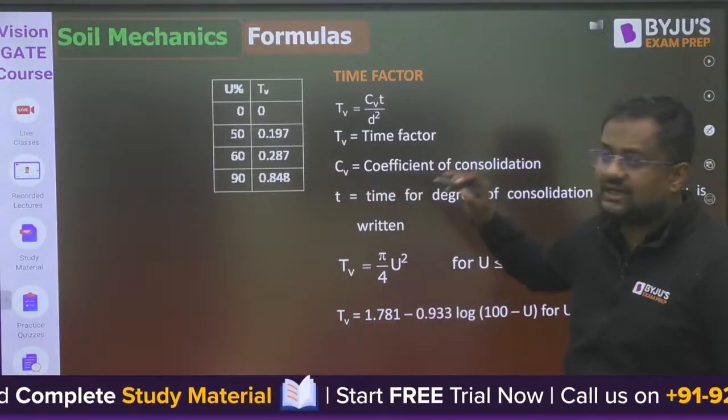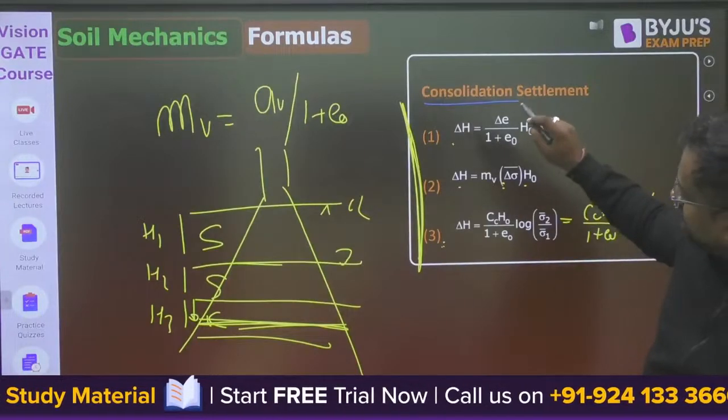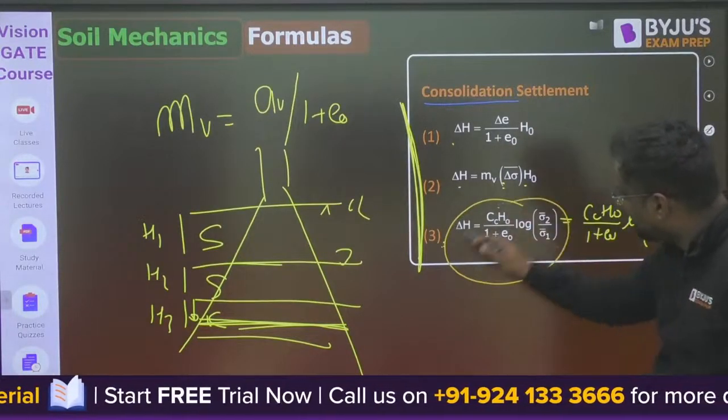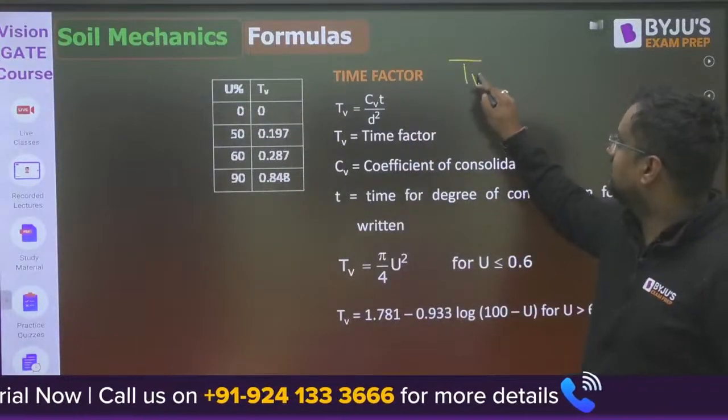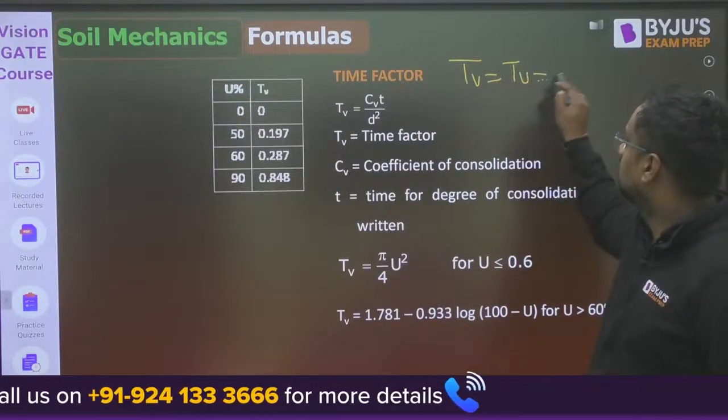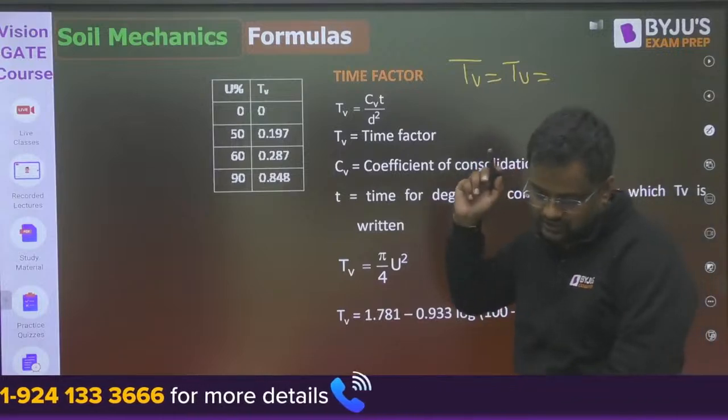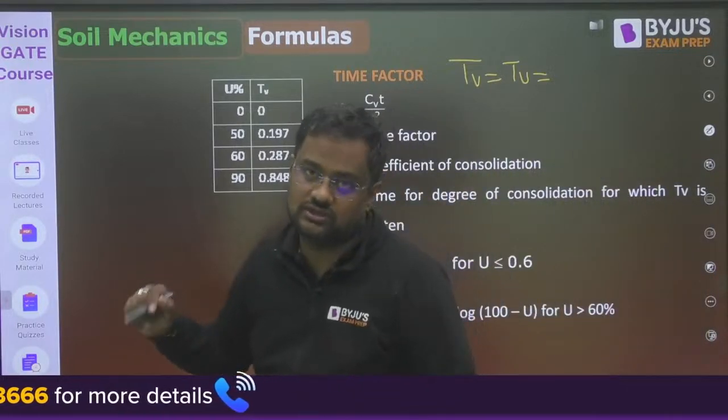Now guys, one more thing in this chapter: 90% chances that the questions will be asked from either this formula or this formula. So Tv is the time factor, Tv or Tu, that depends on degree of consolidation.